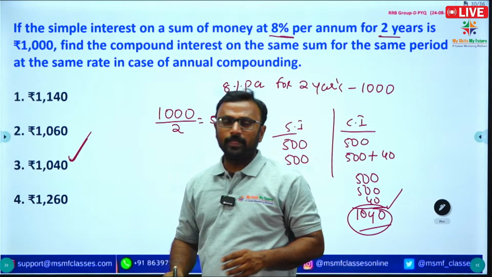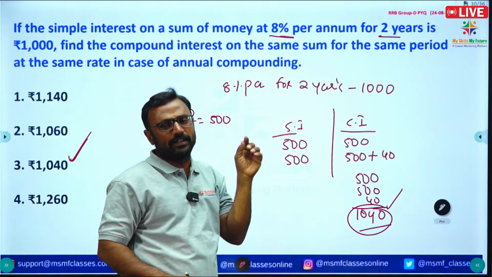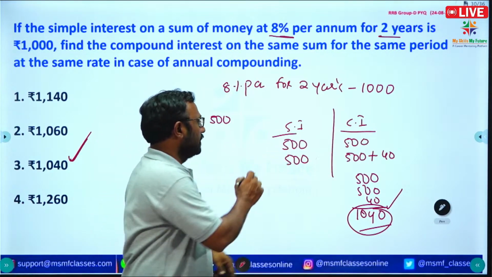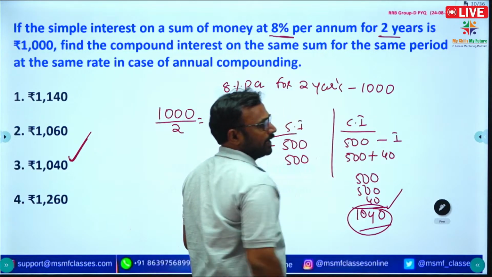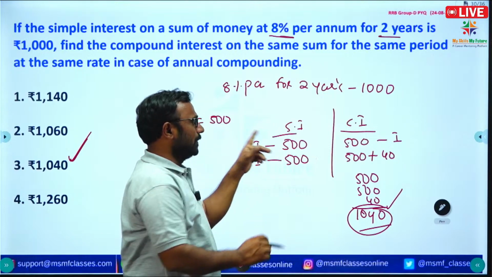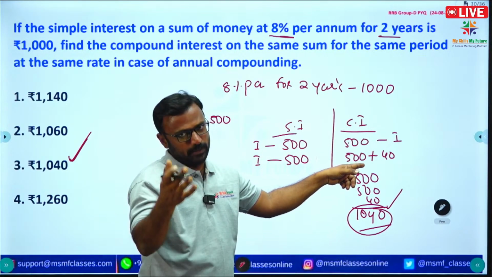So simple interest is 1000 for 2 years, just divide by 2 and we get the interest per year, 500. So for the first year the interest is the same for compound and simple interest. For the second year the interest is the same for simple interest, but here the interest is calculated on interest.